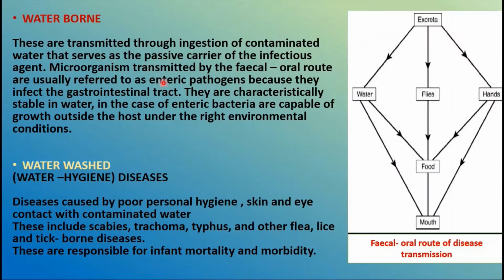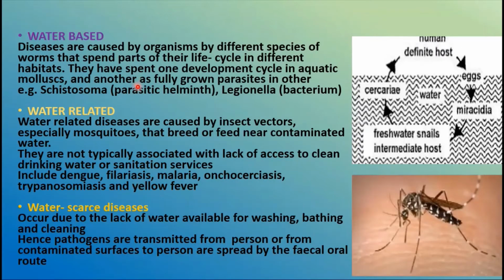The first one is transmitted by ingestion, that means intake, the fecal-oral route, and the second one, water washed, is transmitted by contact, and the water based is transmitted either through direct contact with humans or by inhalation. And the fourth one that we are going to discuss is the water related diseases, which are caused by insect vectors, especially mosquitoes, that breed or feed near contaminated water.